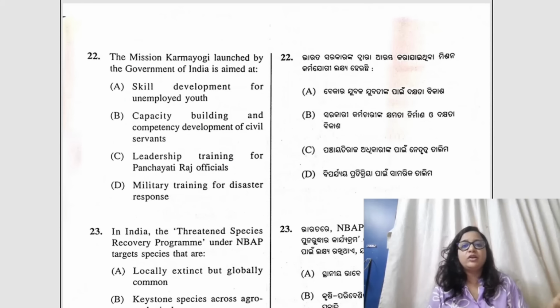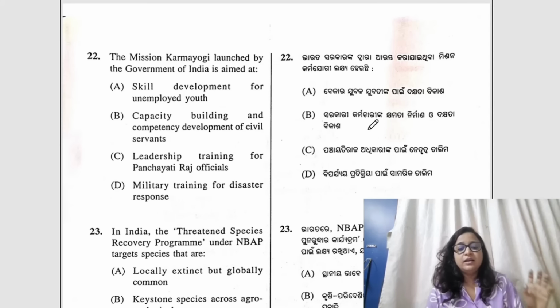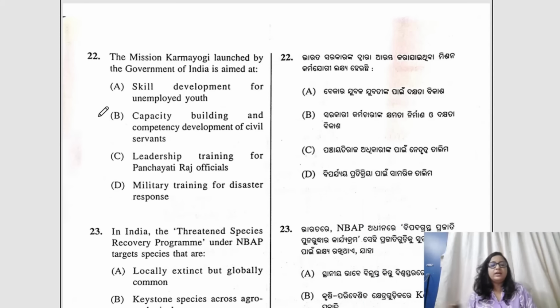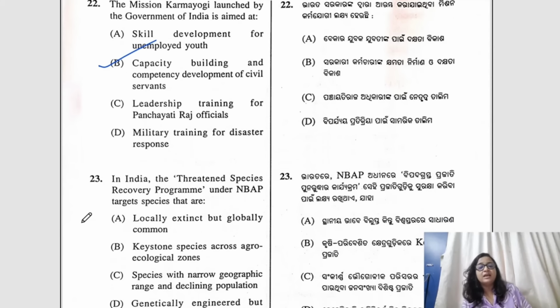Moving to question number 22, the mission Karma Yogi launched by Government of India is aimed at which of the following? It was in current affairs, and here the correct answer would be B. Okay, capacity building and competency development of civil servants, because we all know that Mission Karma Yogi, which is also referred to as a national program for civil services capacity building, it was launched in 2020 with the aim of reforming the Indian bureaucracy, right? And the primary goal is to create competent, future-ready civil servants who have right attitude, who have right skills and the knowledge to provide effective public service delivery.